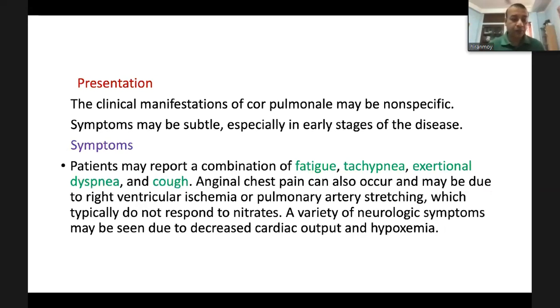Now, how do patients with Cor Pulmonale present? Clinically, Cor Pulmonale may have a non-specific presentation. Symptoms may be subtle, especially in the early stage of the disease. Patients may experience a combination of fatigue, tachypnea, exertional dyspnea, and cough. Anginal chest pain may occur. It may be due to right ventricular ischemia or pulmonary artery stretching. And some neurological symptoms may be seen due to chronic hypoxemia and reduced cardiac output.